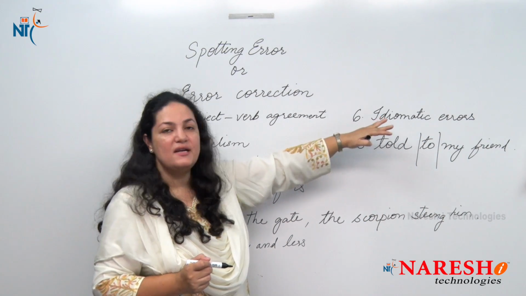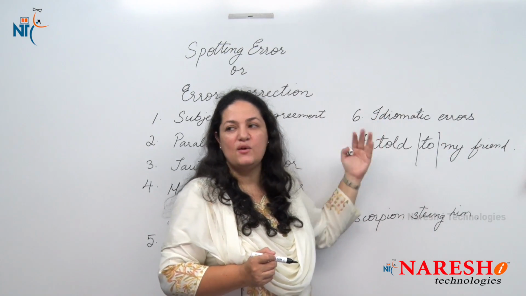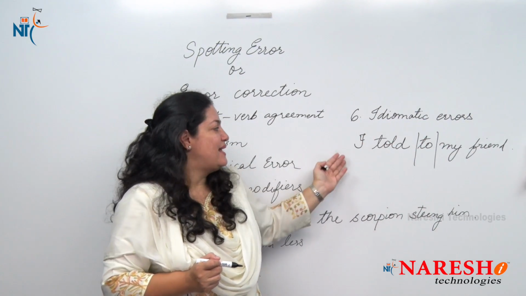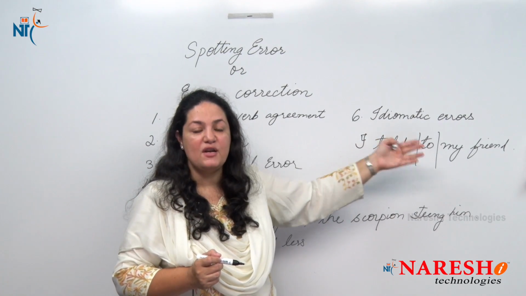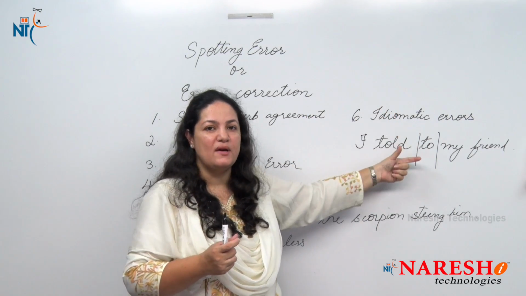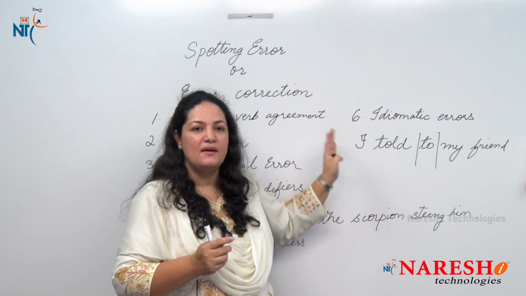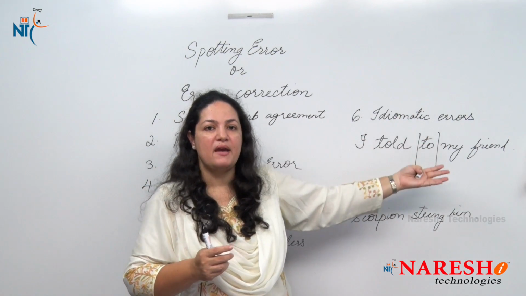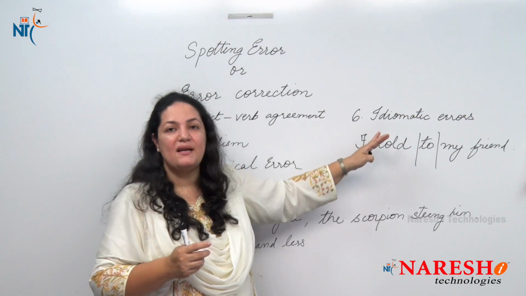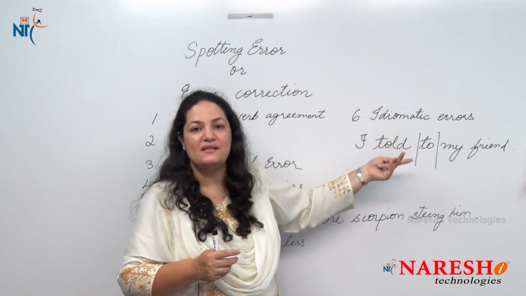So here we call it an idiomatic error because with the verb told, you don't have to use to there. So I told my friend. Here, if you say I told to my friend, you may think, whom did I tell? It's to my friend. That is why you're using to there. But it's absolutely unnecessary. So we see it's very simple. You just have to say I told my friend. So that's the idiomatic error, the wrong or unnecessary use of a preposition.